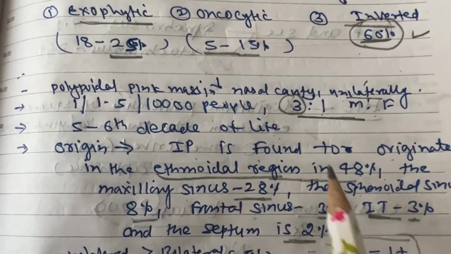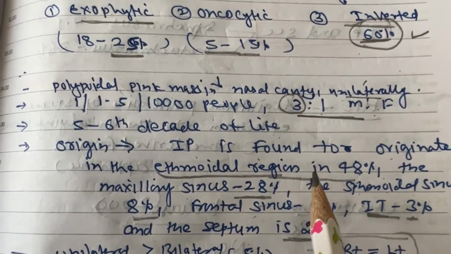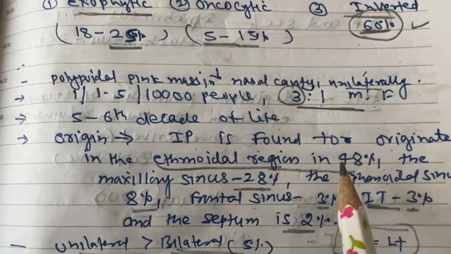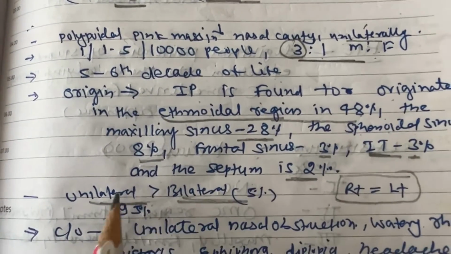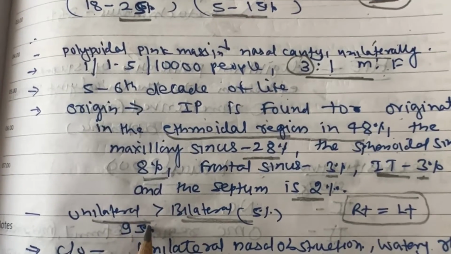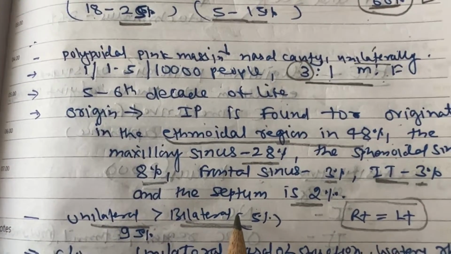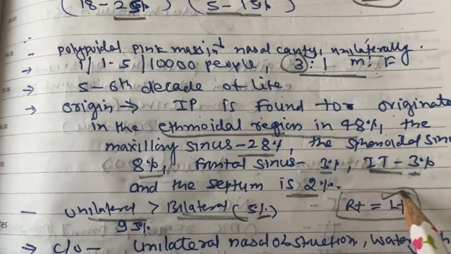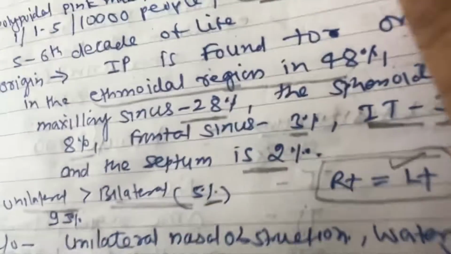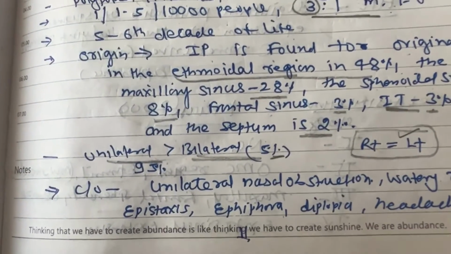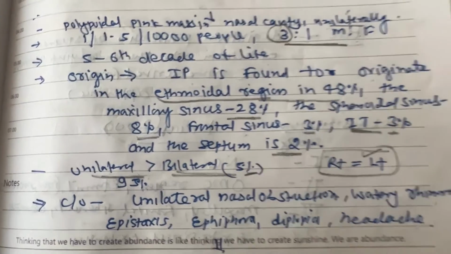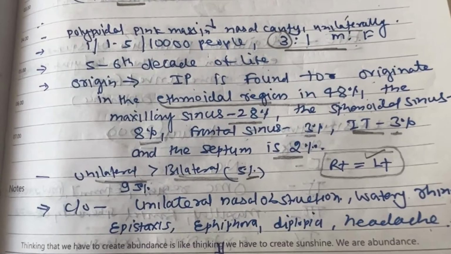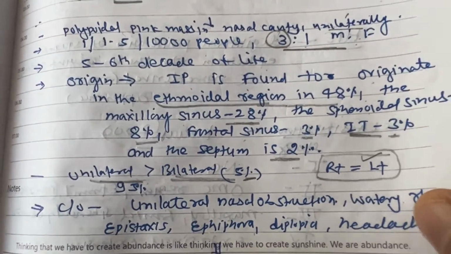So the most common site of origin is the lateral wall of the nose and ethmoid region, about 48%, adjacent to the maxillary sinus opening. It is unilateral in 95% of cases, and bilateral in only about 5%. There is no side predilection; it is common on both the right and left side. The main complaint is nasal obstruction, sometimes epistaxis, nasal discharge, epiphora, diplopia, and extensive sinus obstruction leading to headache.